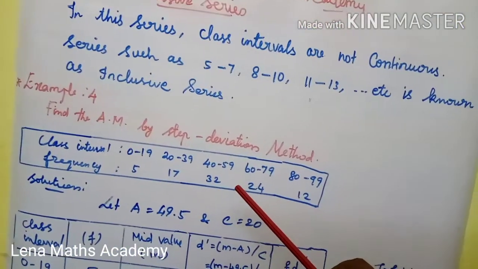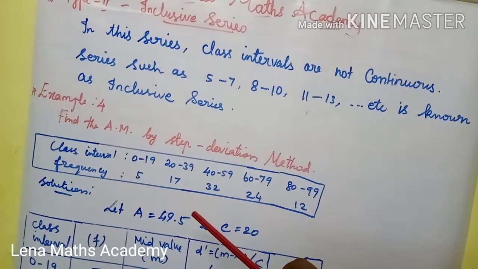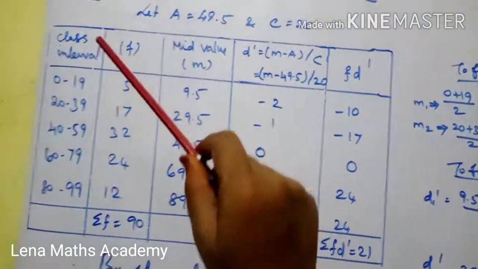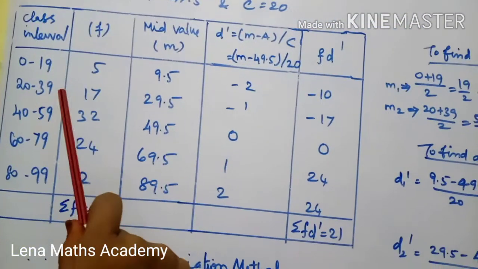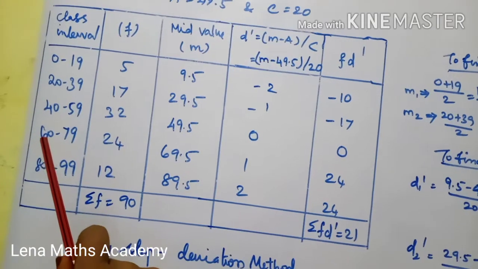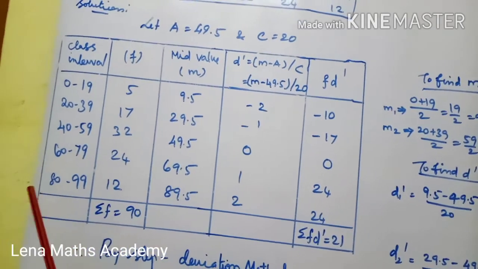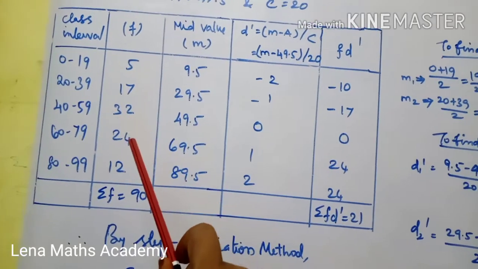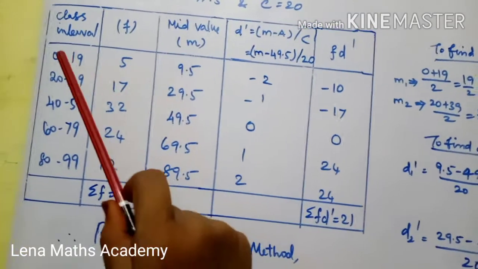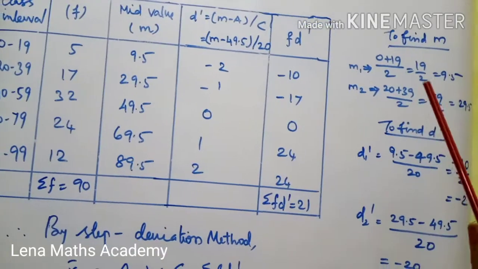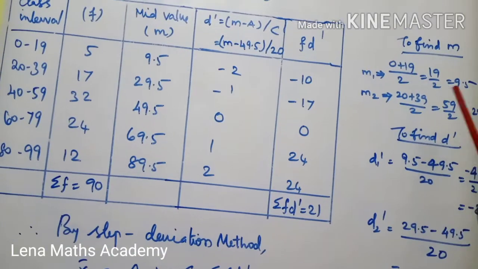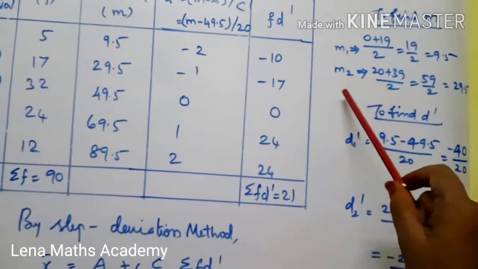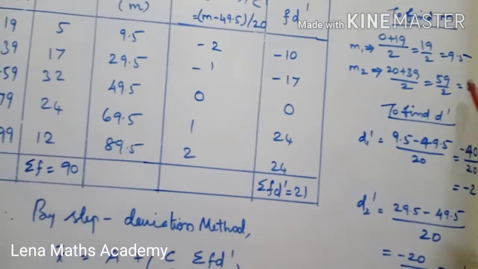Let us consider assumed mean 49.5 and common difference 20. Class intervals 0 to 19, 20 to 39, 40 to 59, 60 to 79, 80 to 99. Frequencies 5, 17, 32, 24, 12. Mid value: 0 plus 19, 19 divided by 2, 9.5. So first value 9.5, second one 20 plus 39 by 2, 29.5.